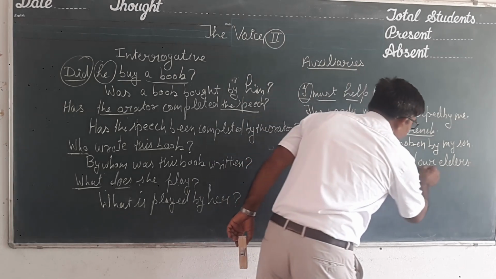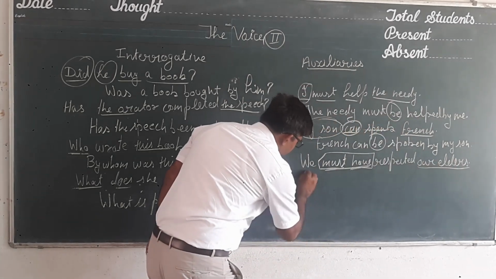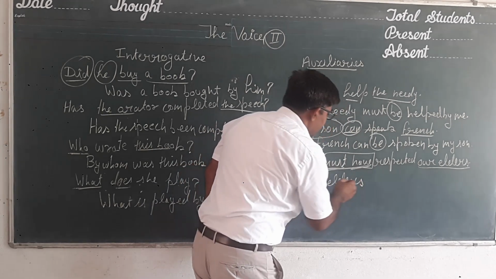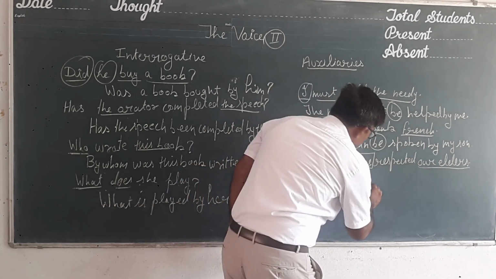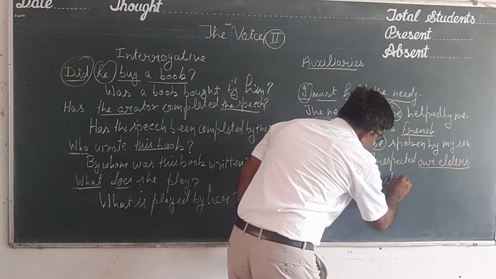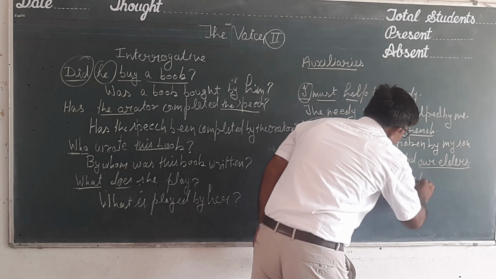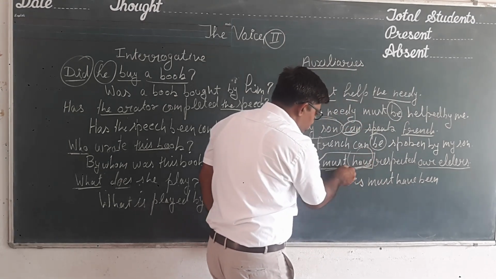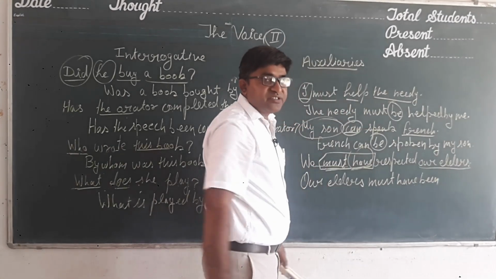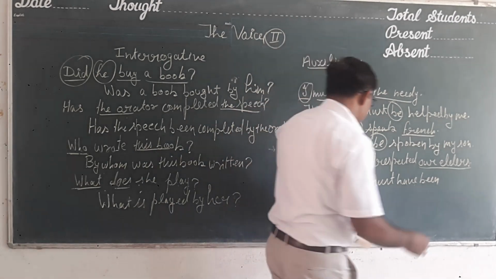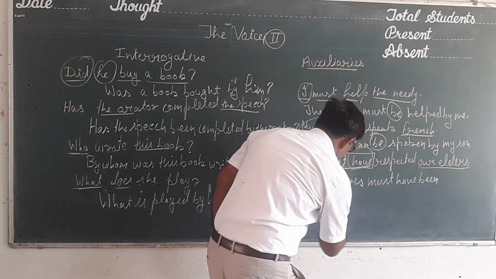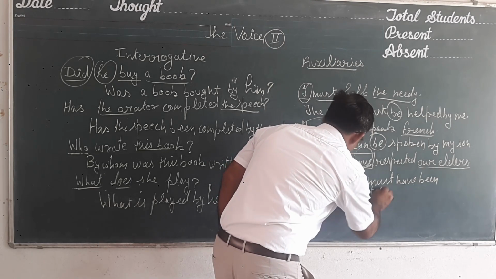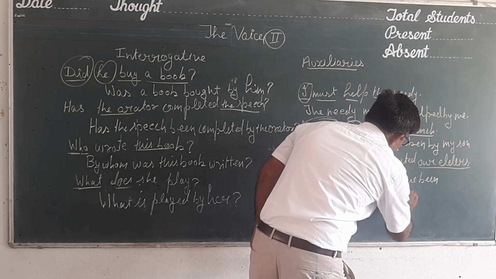So here the object is "elders". Are elders. Now "must have been". I am using "been" because of "have", not using "be" after the auxiliary "must". So: must have been respected. Must have been respected by us.